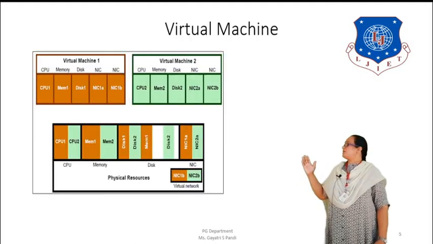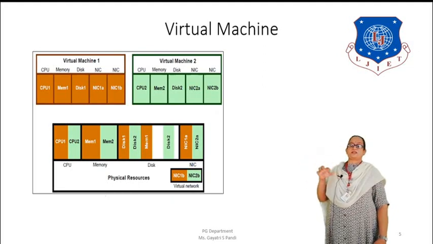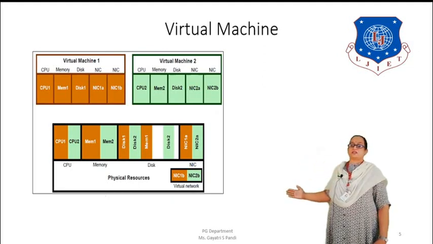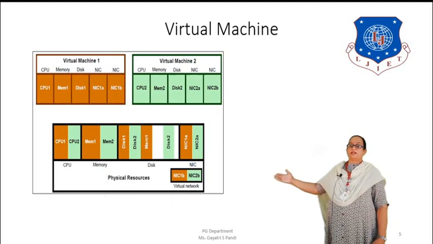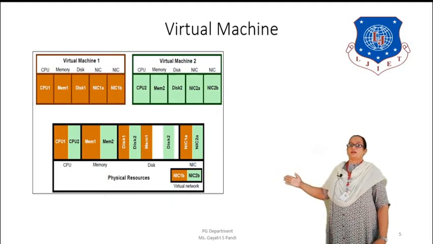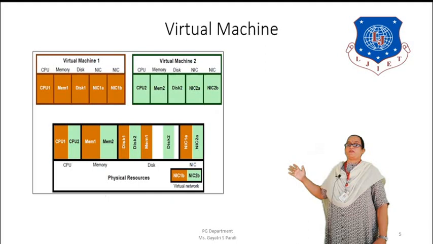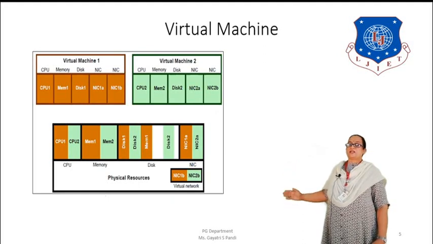So here you can see a virtual machine which has all these things we discussed. On the lower side you can see the physical resources: the CPU, the memory, the data, and the network interface card. We have two virtual machines here, and virtual machine 1 is going to have a part of the CPU, that is CPU 1, and a part of memory. So basically it has a quota from the physical resources. Similarly, virtual machine 2 also has a quota from the physical resources, and it also takes the network resources as well.